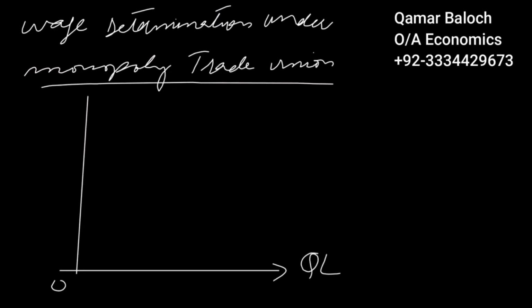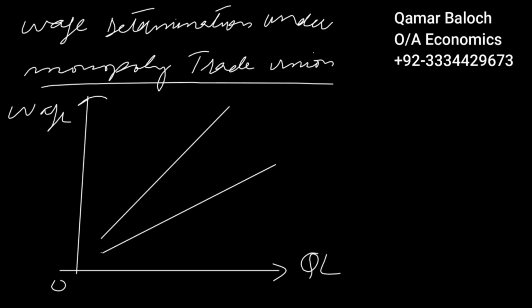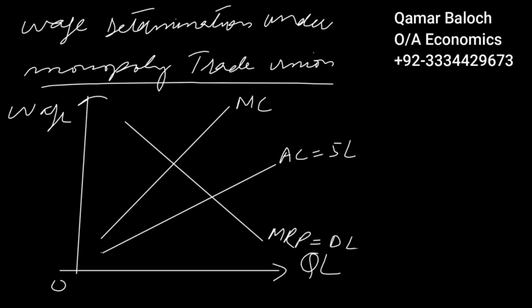We have quantity of labor on X, we have wage rate on Y axis, and now we have to draw two positively sloped straight lines. One is average cost of labor and the other one is marginal cost of labor. So this is average cost of labor, which is also known as supply of labor, and this is marginal cost of labor. And as per marginal productivity theory, this is MRP, marginal revenue product of labor, which is also equal to demand for labor.